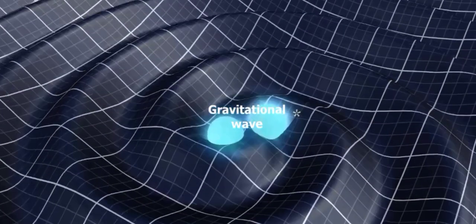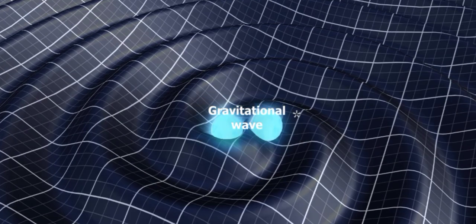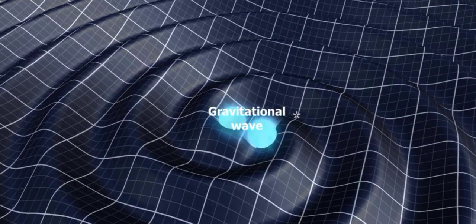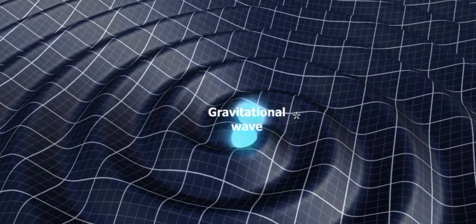This can only be detected with very precise instruments, and only very large accelerating masses, such as the components of a binary star system orbiting around each other, can create significant gravitational waves that can be detected.